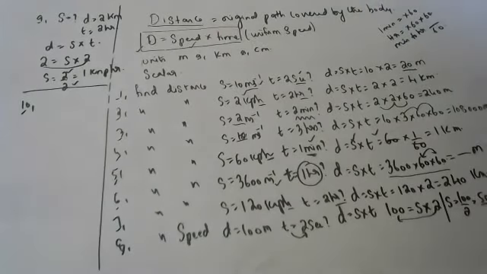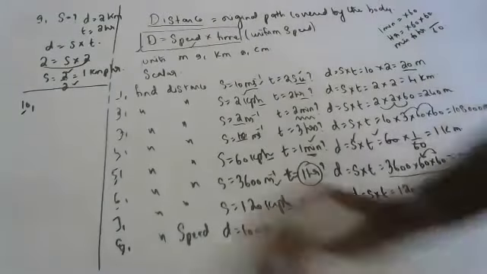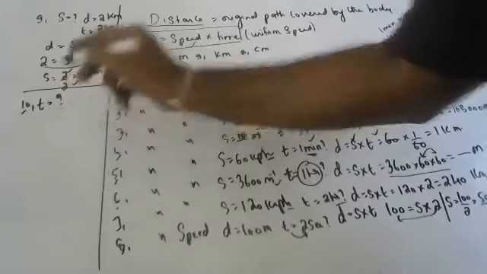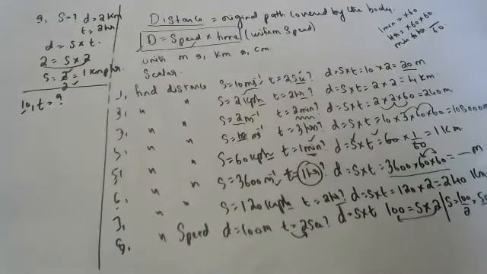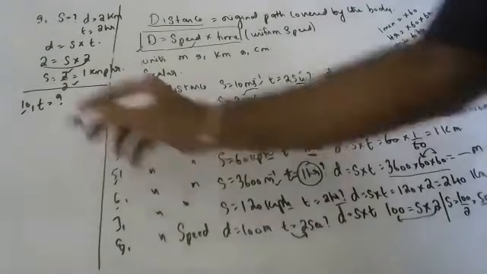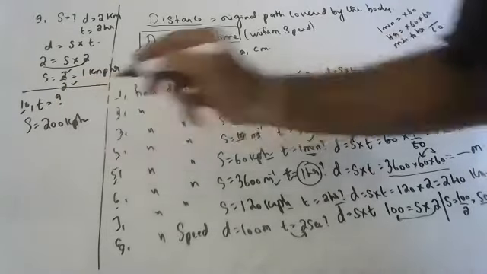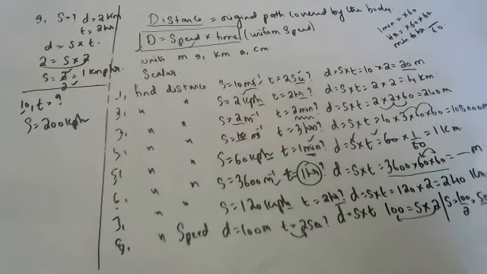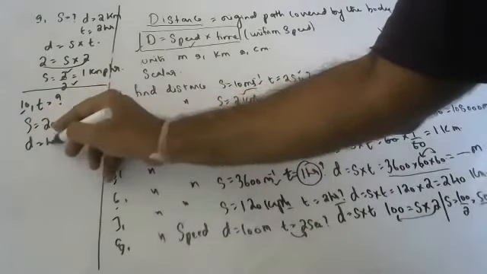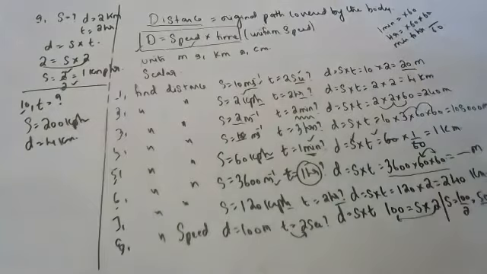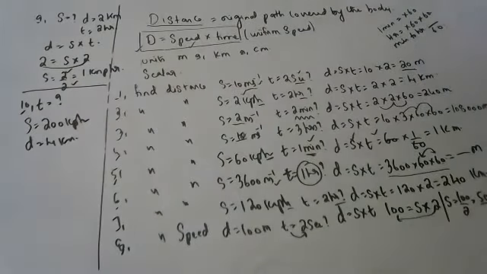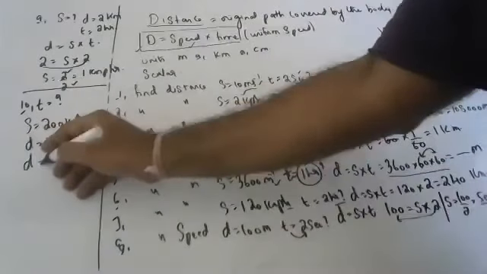Next, Sudeep. Find the time. When a body is moving with a speed of 200 kmph, it is covering 4 kilometers. Find the time. Same formula.